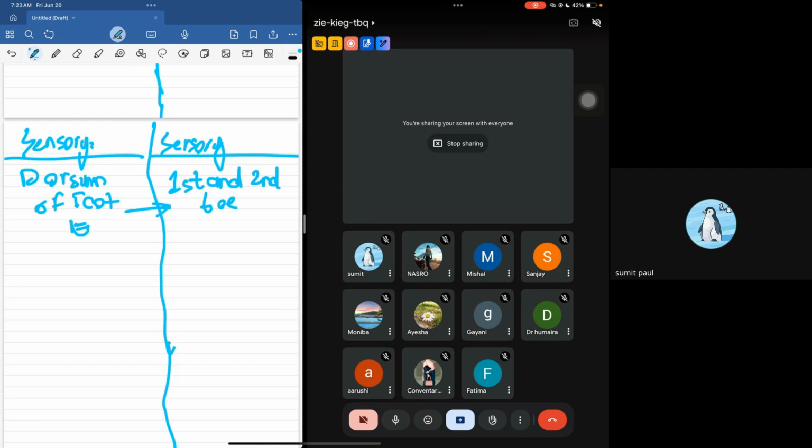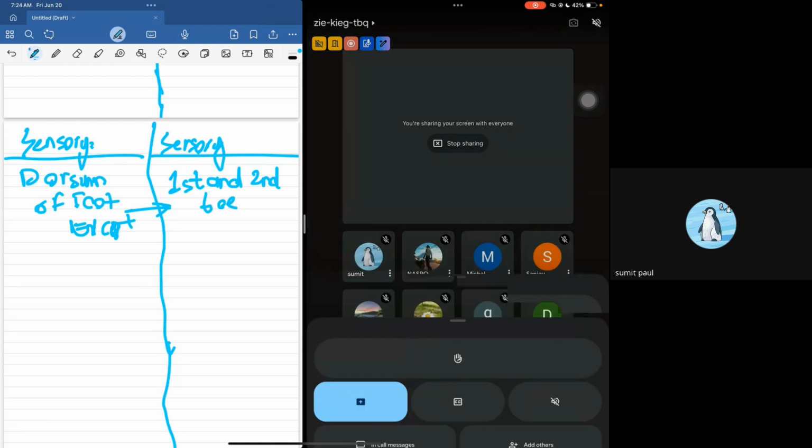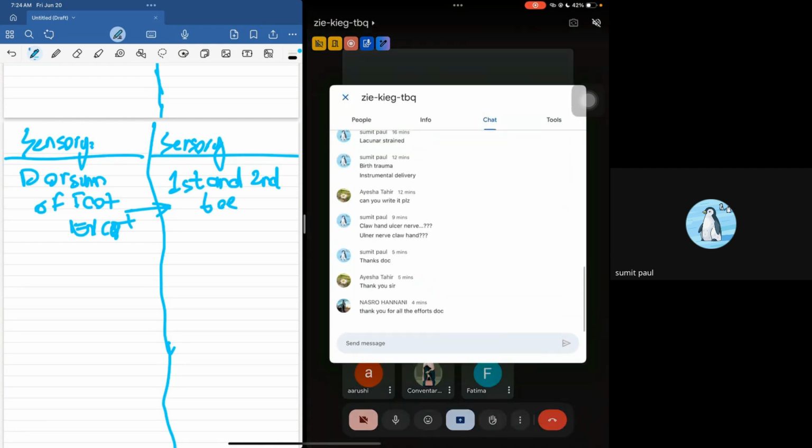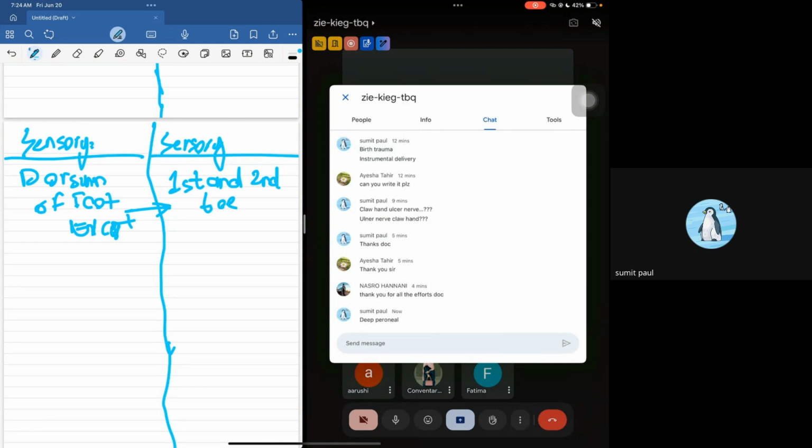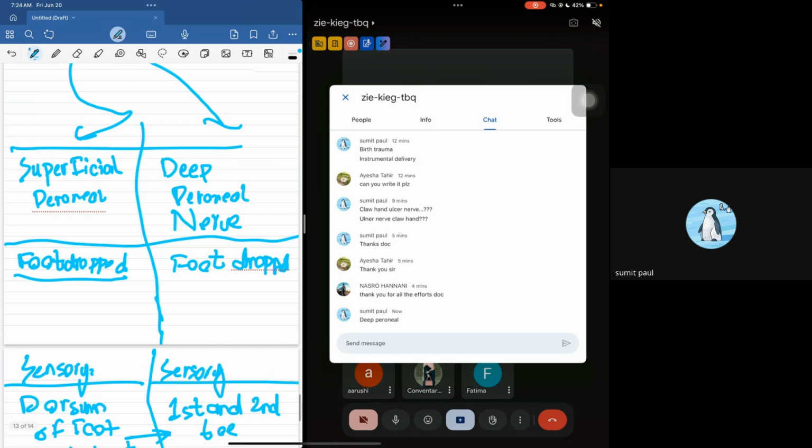Now, if they give you a person who comes to you with foot drop, and at the same time very reduced sensations between the first and second toe, what is the first thing that should come into your mind? Anyone? Yep, it's going to be the deep peroneal nerve, right?